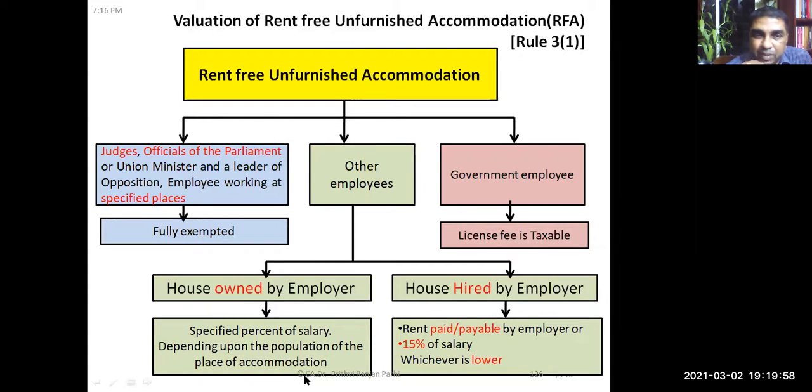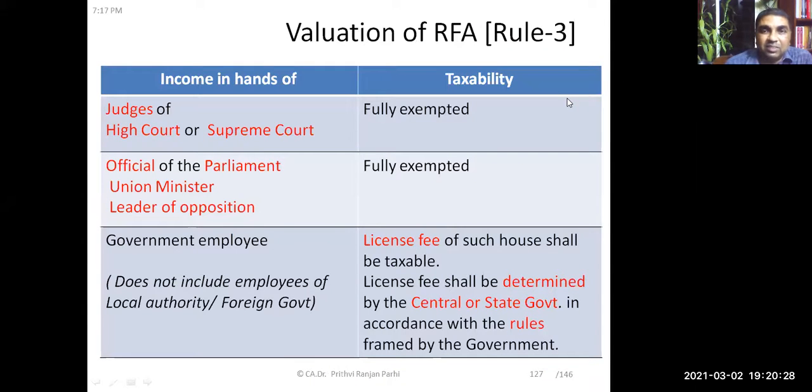Yes, sir. Okay, so I repeat: for judges, officials of parliament, union ministers, etc., it is fully exempt. For government employees, license fee is taxable. For other employees, if the house is owned by the employer, a specified percentage applies depending upon the place of accommodation and population. And if the house is hired, taken on rent, then the rent paid or payable, or 15% of salary, whichever is lower, has to be taken. Let us see the same thing in this particular slide.